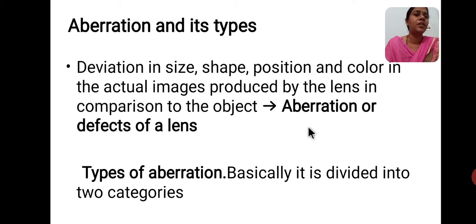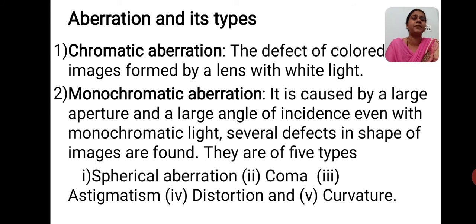Okay students, now we came to know about aberration. Aberration is of different types. Basically, aberration has been classified into two types. What are those two types? The first one is chromatic aberration. Chromatic aberration means defects of the colored images formed by the lenses with white light. When you incident white light, we can see the defects of the colored images obtained by these lenses. We call it chromatic aberration.